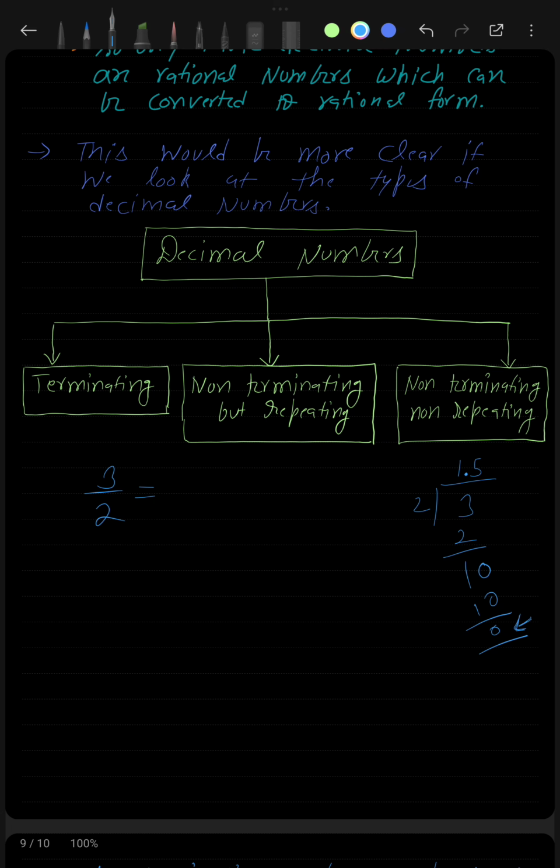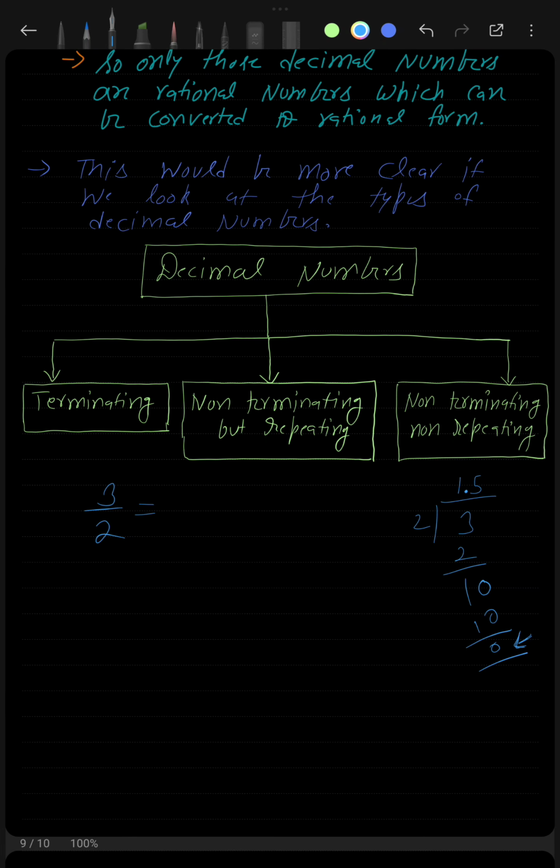So the division terminates. When you get remainder 0, your division terminates and you cannot divide any further, even if you have a decimal in the quotient, because your remainder became 0. Division is only possible when the remainder is not 0. In this case we will say that 3 by 2 is equal to 1.5, and this 1.5 is a terminating decimal, because when we found it, the division terminated.